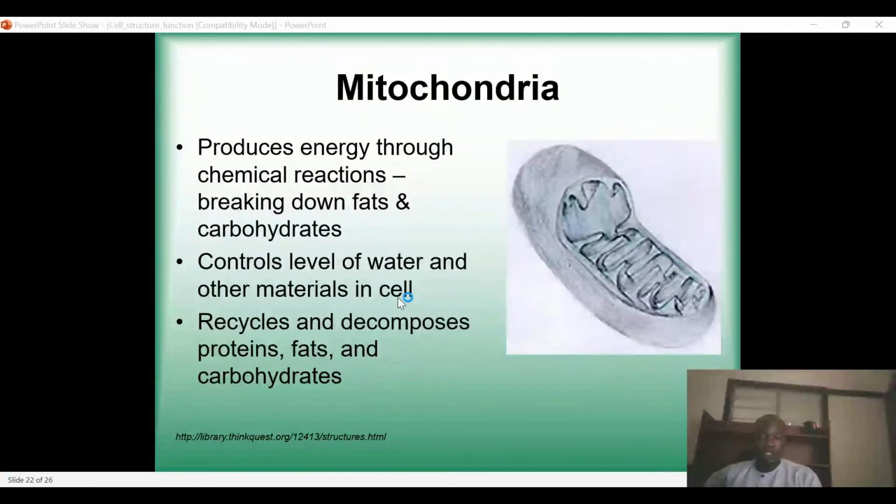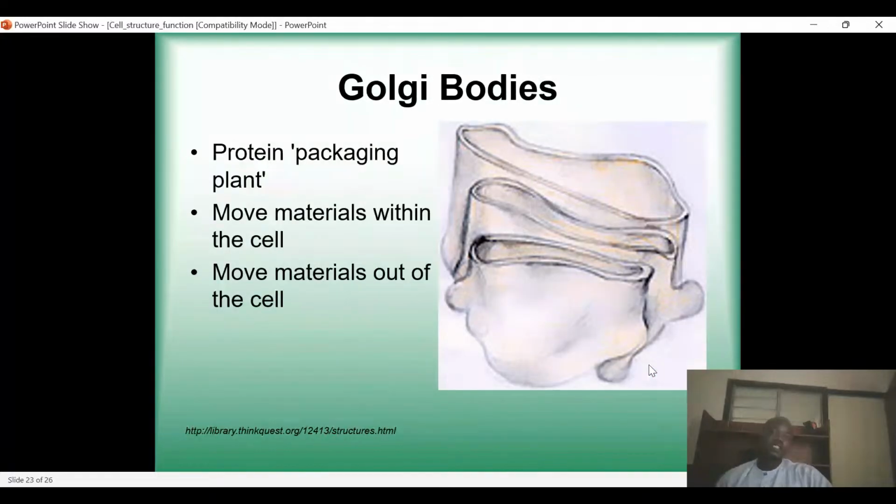So if the level is lower than that or higher than that, the mitochondria is what will control that. And it recycles and decomposes proteins, fat, and carbohydrates. All this is mitochondria. And then the next thing is Golgi body.